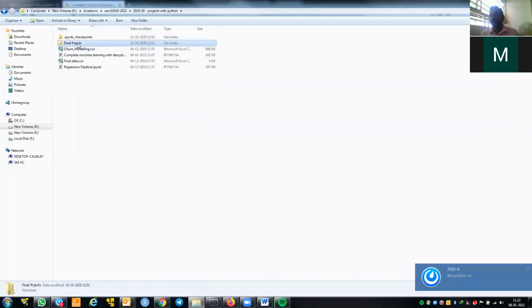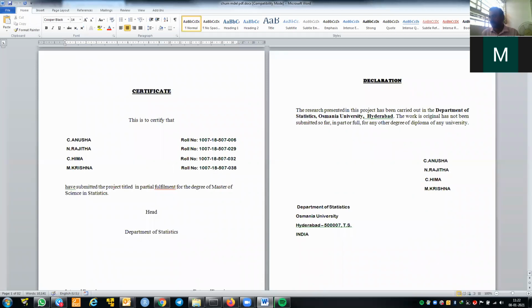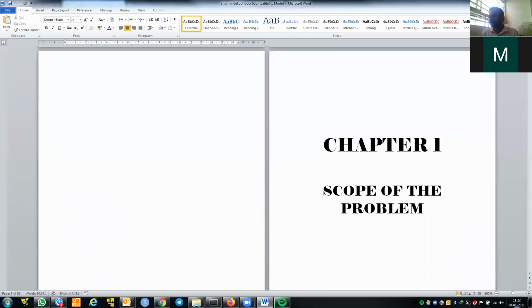Before getting into the code, I will explain what a project looks like. This is also how you need to submit the project. So your thesis predominantly has 4 sections. The first chapter is basically the scope of the problem.